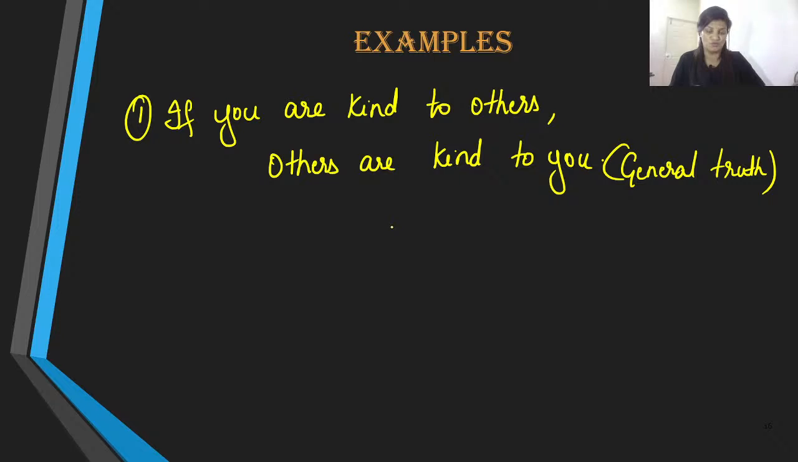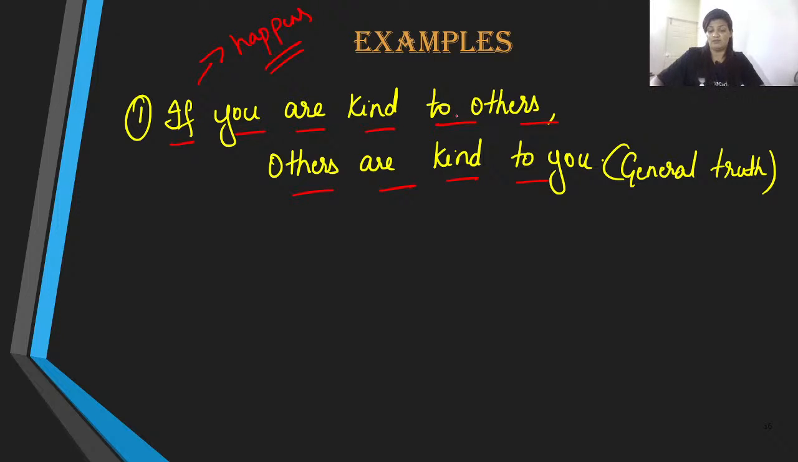This is a general truth. How do you say that? If you are kind to others, others are kind to you. Focus, analyze the type of statement that you are looking at. Analyze the meaning of the statement. If you are kind, this is the conditional statement. This is the condition that is laid over here. That is, if you are kind to others, that is, if this happens, then for sure this other thing will also happen. Others are kind to you.